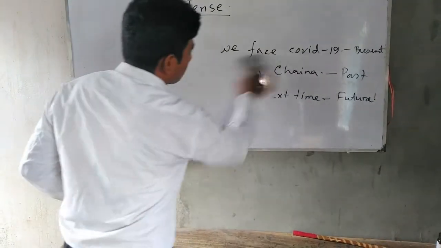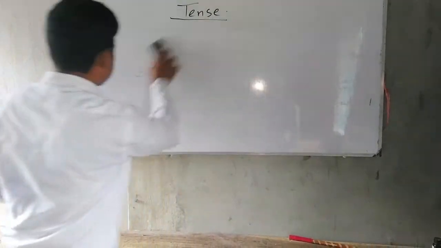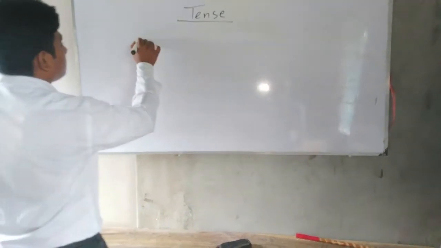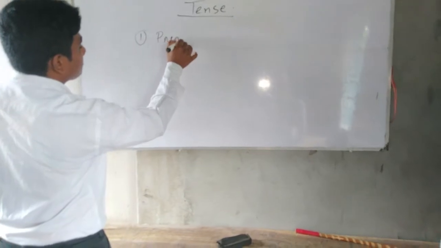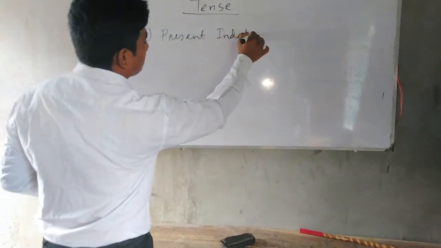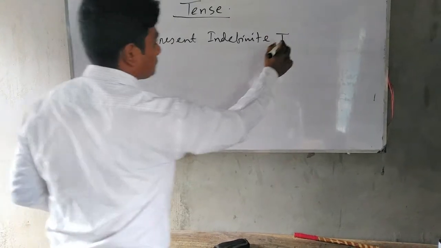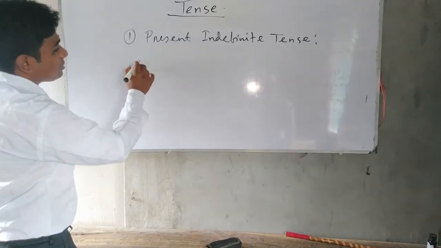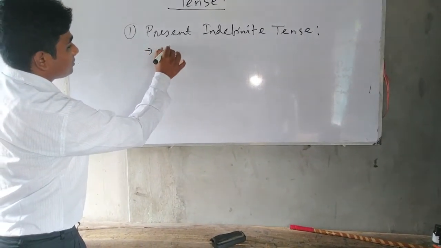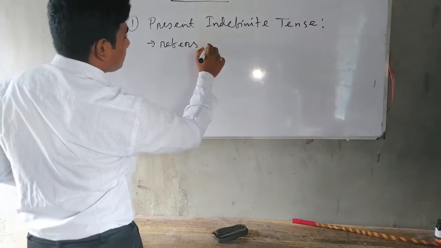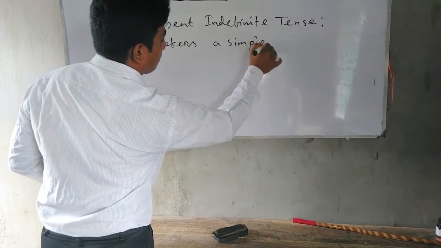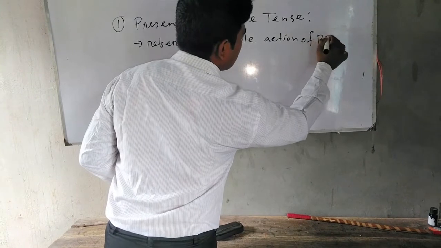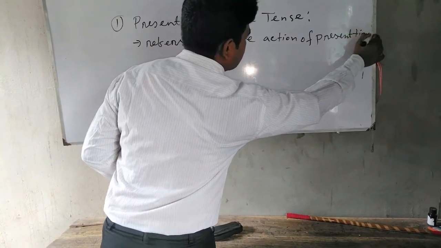Now we go to present tense. Present tense has four kinds. The first one is present indefinite tense. Present indefinite tense refers to a simple action of present time.